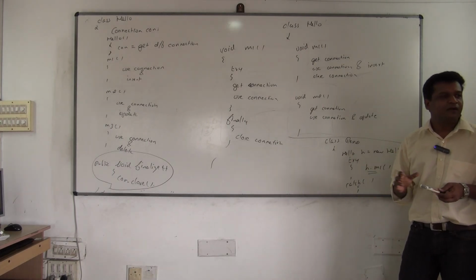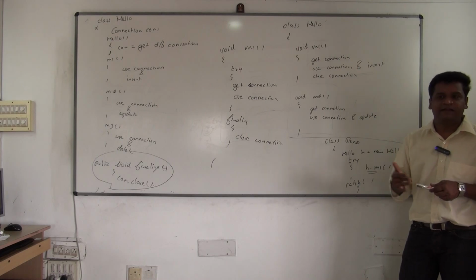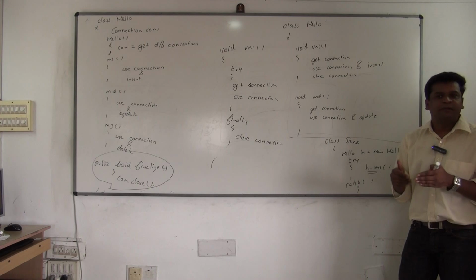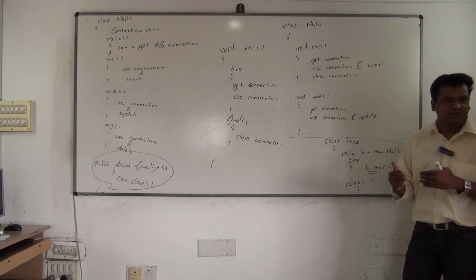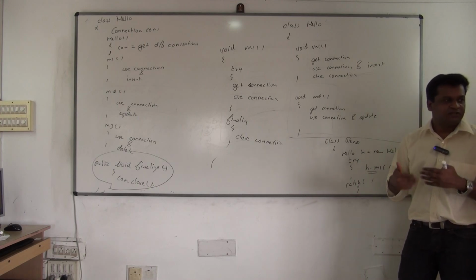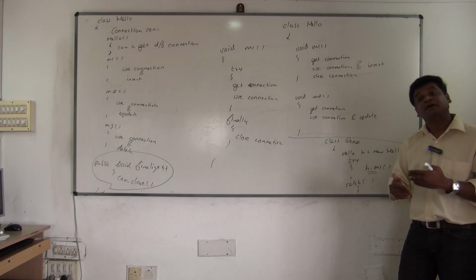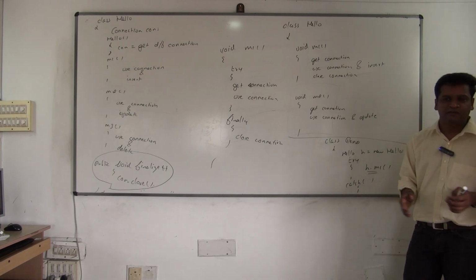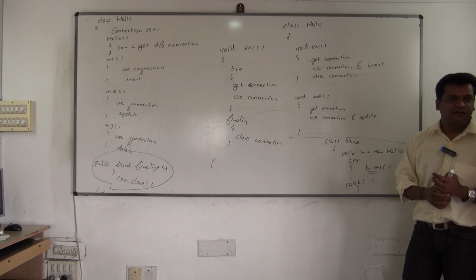Understood? So when you start writing logic, you will understand how to use finally exactly, because still we are not dealing with resources. We are only seeing the flow. When you call the method, what happens, how the finally gets executed, we are only seeing the flow now. So these concepts will become clearer to you when you start writing logics. It's going to be very simple now. Are you clear with what is finally now?